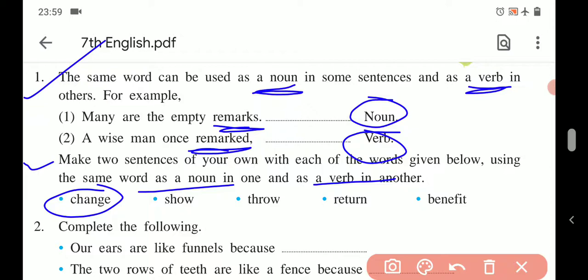So the second example has the word change working as a verb. In the same way, you have to write two sentences for the words show, throw, return, benefit, where one sentence should show the use of noun and the other should show verb.